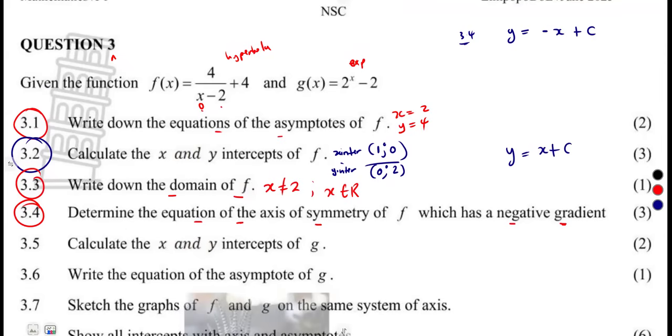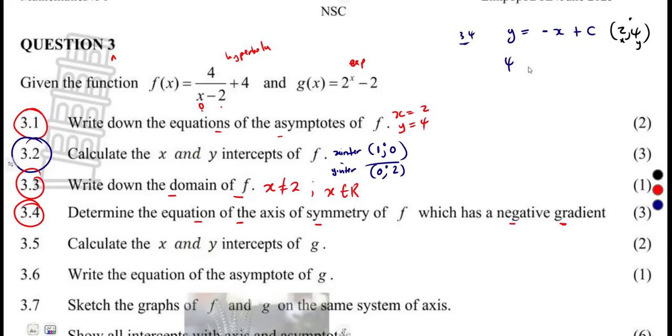What we simply need is to find the value of the constant c. From where? From the asymptotes. The axis of symmetry passes through the intersection of the asymptotes, where in our case, x is 2 and y is 4. So that's a point that can be used, all right, to determine the value of c as the line passes through the asymptotes. So that is it.